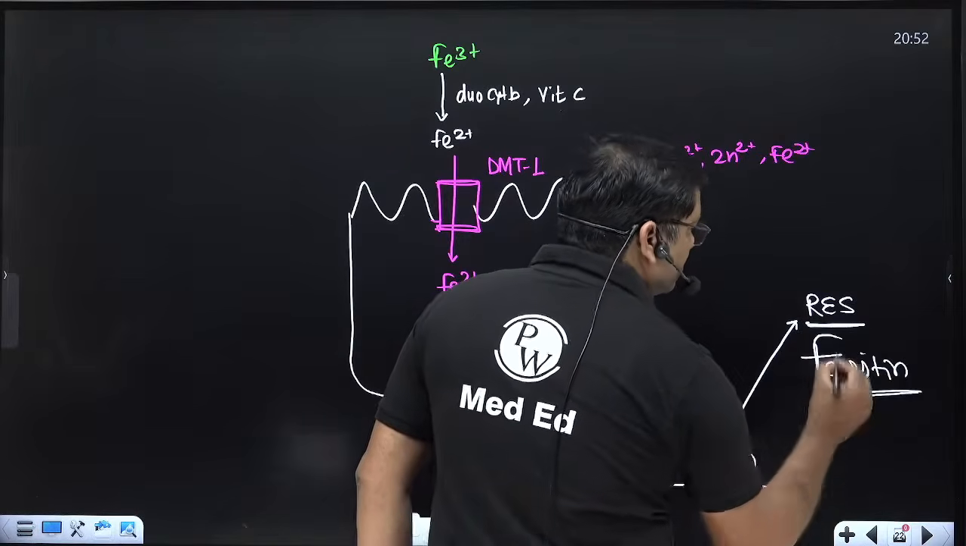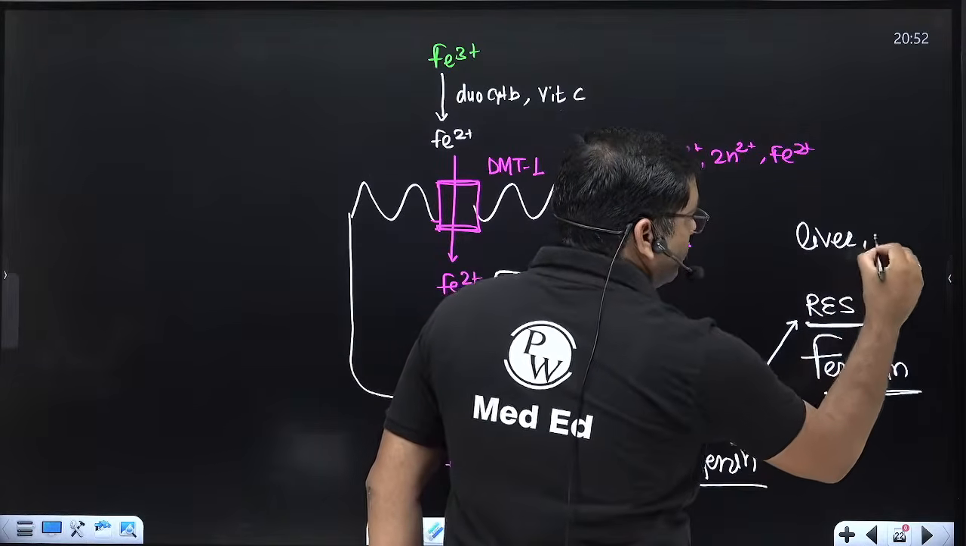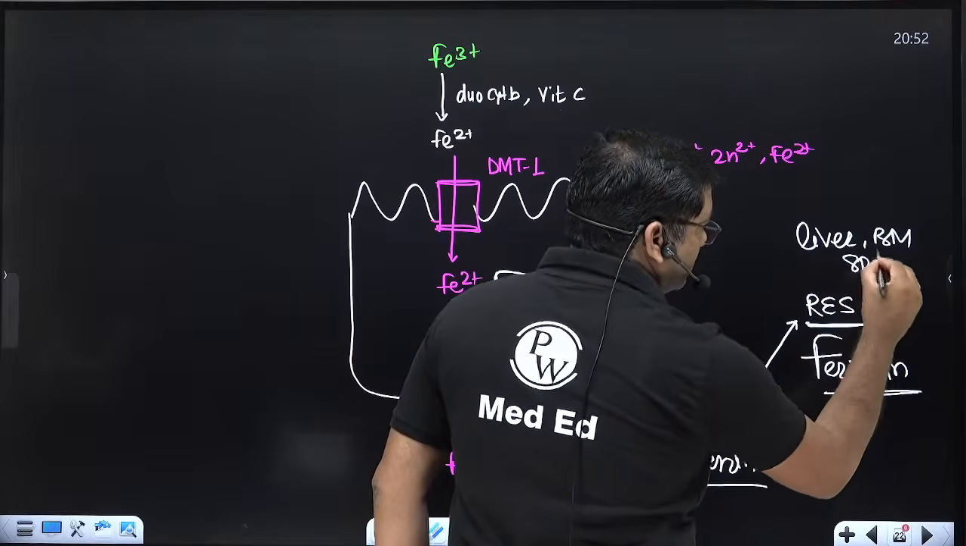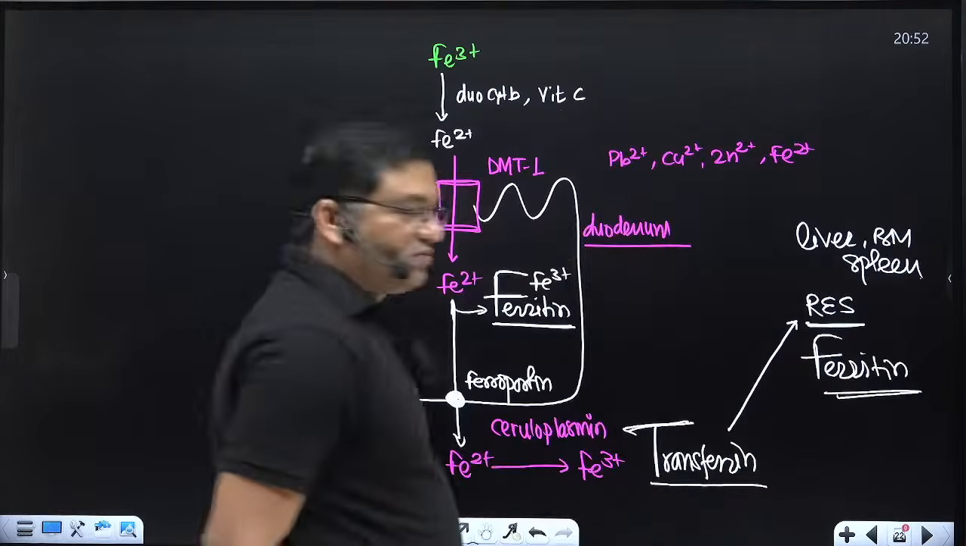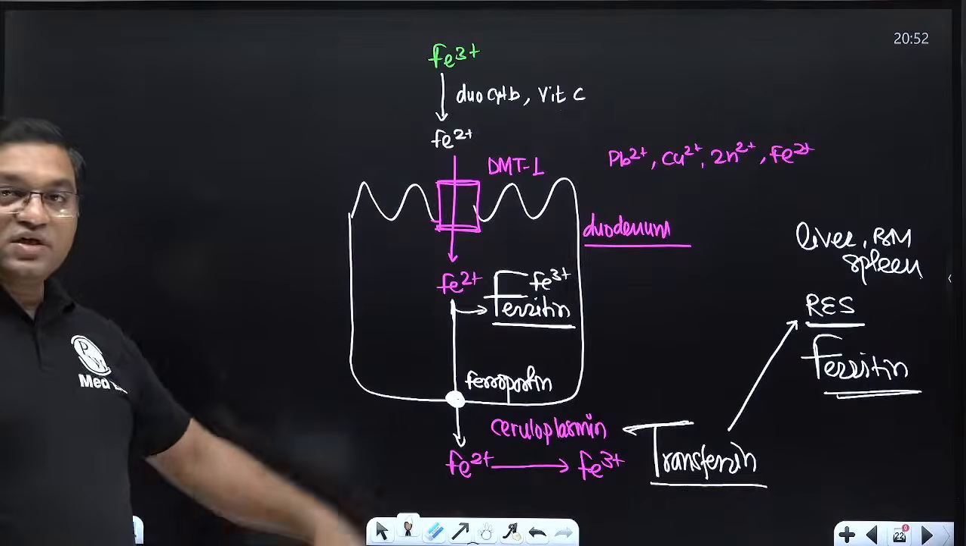So these are the sites: liver, bone marrow, spleen. Okay. So this is the absorption.